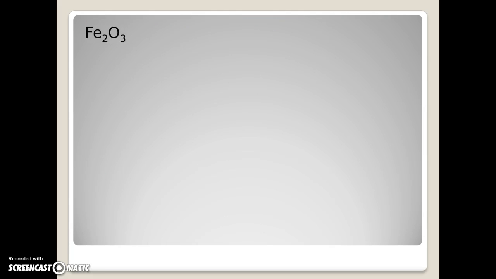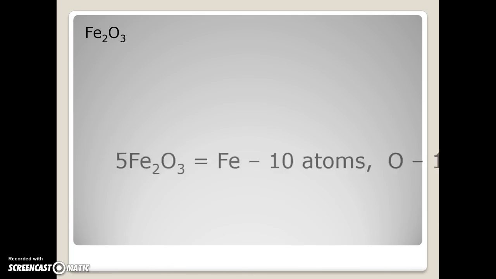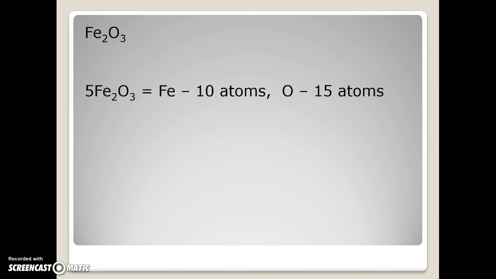So let's take a look at some examples here. Here's an example of a compound. We've taken 2 elements, iron, which is Fe, and O, the oxygen there, and we have subscripts for them. The 2 goes with the iron, and the 3 goes with the oxygen there. And so what that tells us is, well, this particular compound has 2 iron atoms and 3 oxygen atoms. Now, if we put a coefficient in front, and you notice that 5 there in front, that 5 applies to the whole compound.